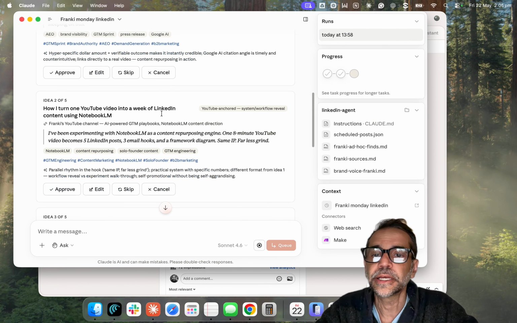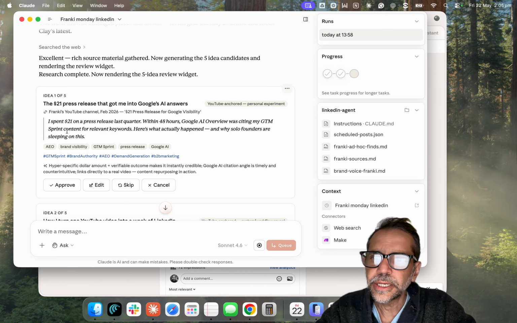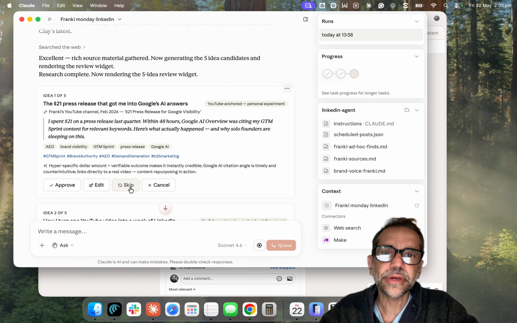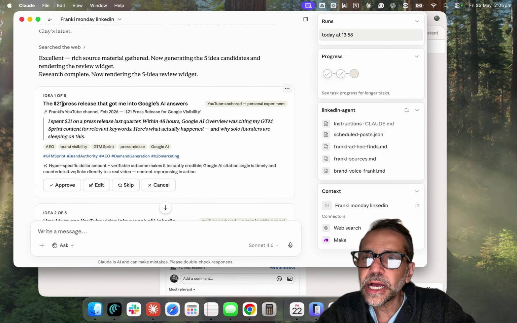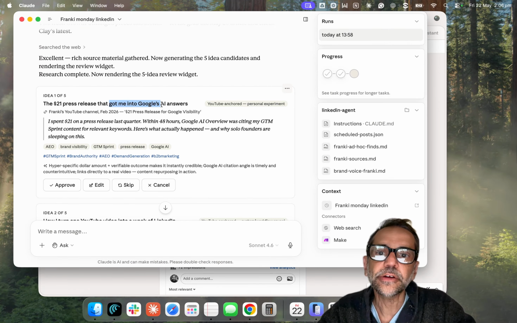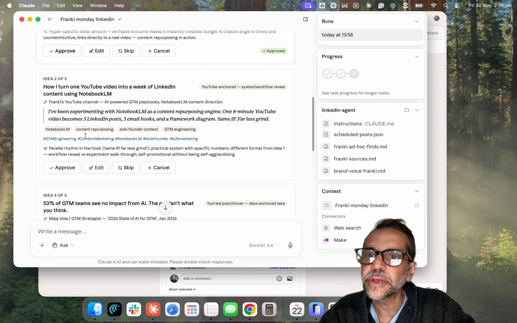Okay, so here are the ideas. They're coming out. You can see the widget here. It's simple: you can skip it so it regenerates a new one, or you can cancel completely, or you can edit and give some suggestions. And so, Dollar Press, this comes straight out of my LinkedIn, I had a YouTube video about this. I'm going to approve this because I think it's an awesome way to get certified. Okay, that's approved.